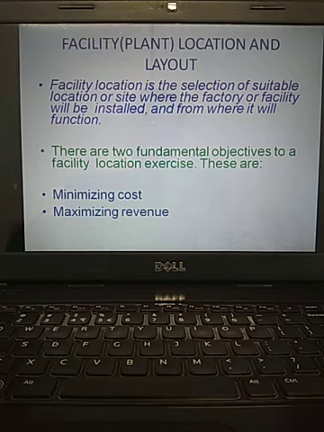Minimizing the cost. And also, what is the one more aspect? Maximizing the revenue. This is also very, very important. Both are in contrast: cost should be less, and you need to improve the business. You need to enhance profits. More business increment should be there. So these are the things you have to observe when you go for facility location or plant location. Generally, facility means a manufacturing unit as well as a service unit.